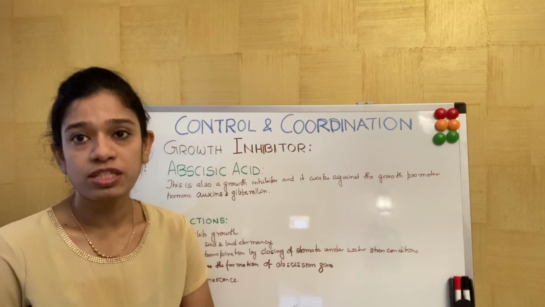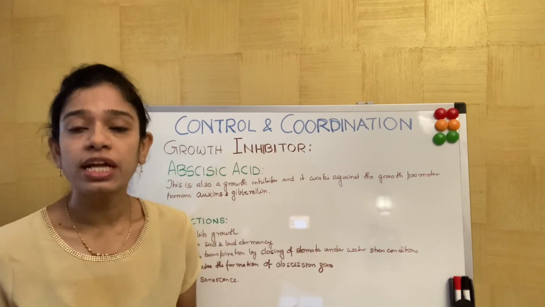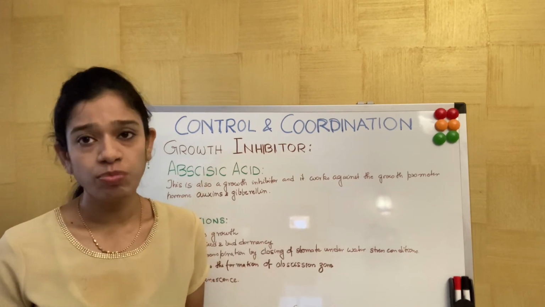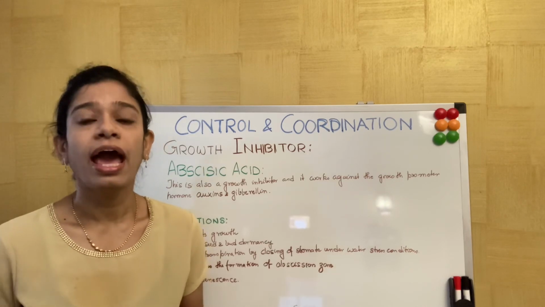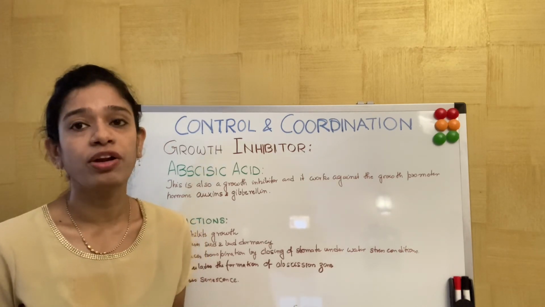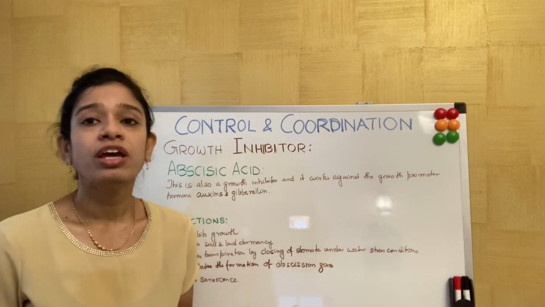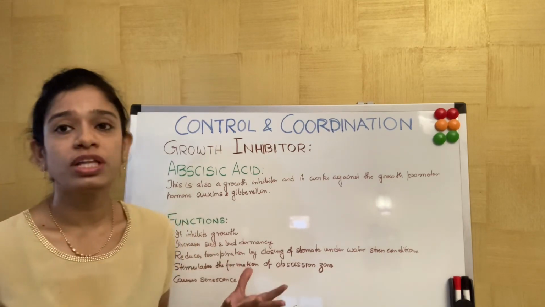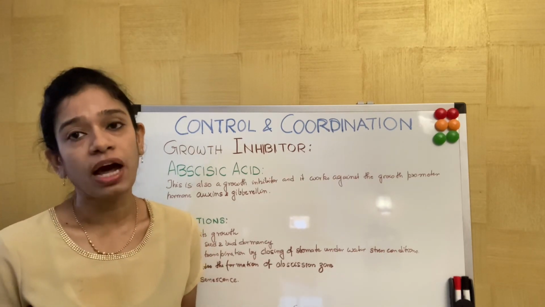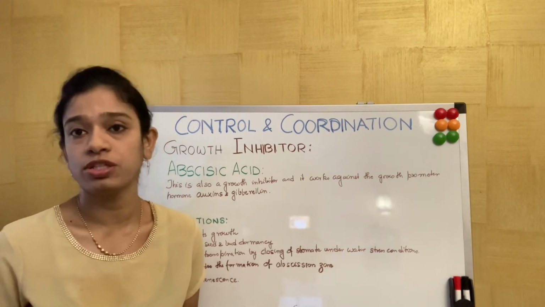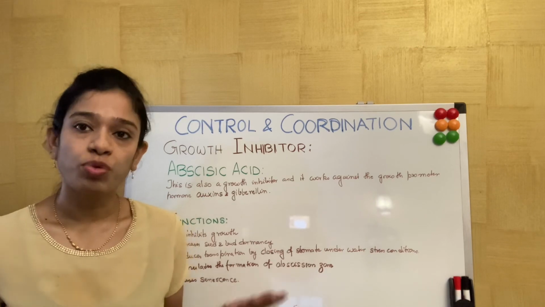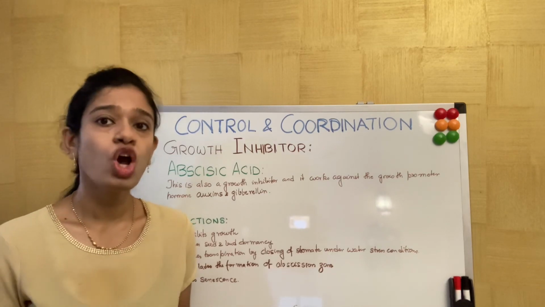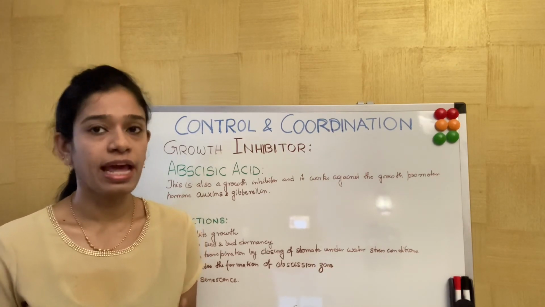I talked about the plants part, meaning the growth, independent and dependent growth, directional and non-directional growth, the plant movements, how they respond to stimuli, and the types of stimuli a plant responds to, like phototropism, hydrotropism, chemotropism, thigmotropism, etc. And I also talked about the different plant hormones, out of which we have 3 growth promoter hormones, which are auxins, gibberellins and cytokinins, and 2 growth inhibitor hormones, ethylene and abscisic acid.